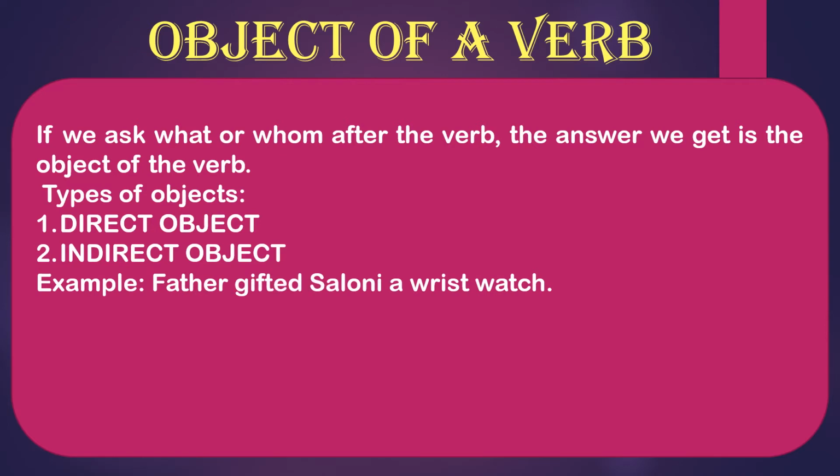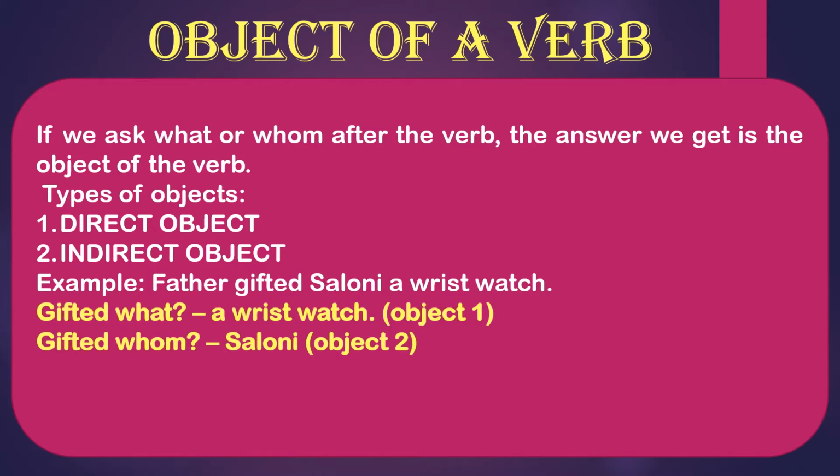So, example, just look at this example. This example will clear for you which one is the direct and which one is indirect. Father gifted Saloni a wristwatch. Here, father is the subject, right? Gifted is the verb. Now, father gifted what? Just ask the question what to the verb. Verb is gifted, right? So, father gifted what? A wristwatch. So, a wristwatch is the answer of the what question with the help of the verb. Okay. So, a wristwatch is the answer to gifted what? This is the direct object.